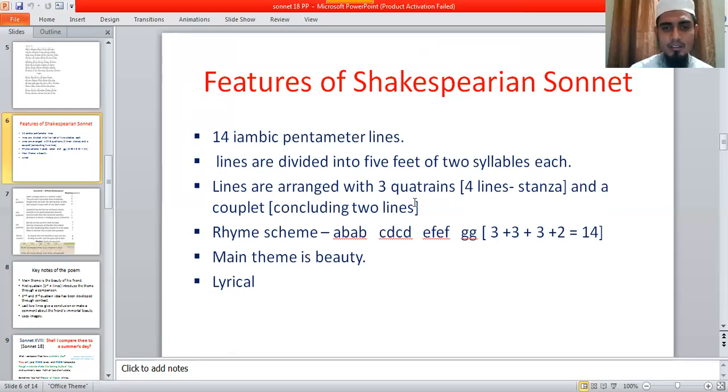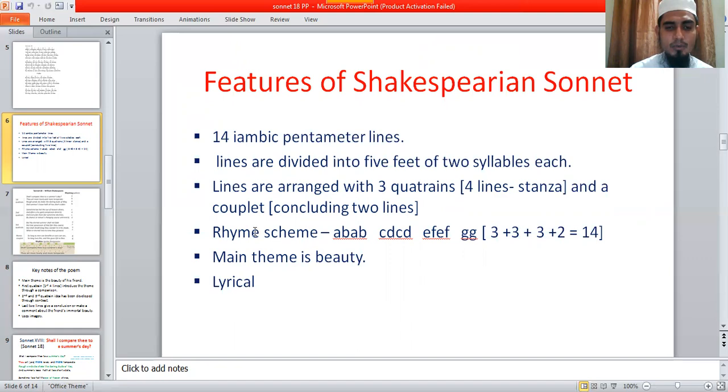So in the sonnet of William Shakespeare, there are three quatrains, 3 into 4 equal to 12 lines, and another two lines called a couplet, a heroic couplet. It is also written in iambic pentameter, and it gives the concluding idea in the last two lines.